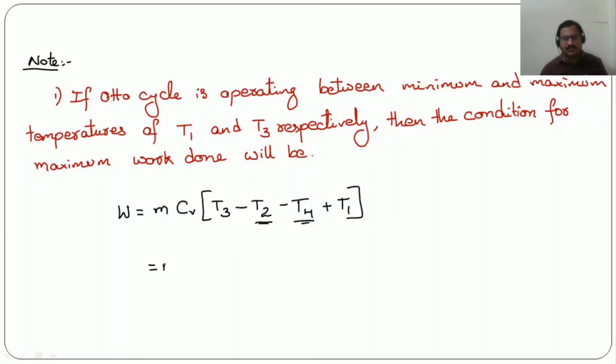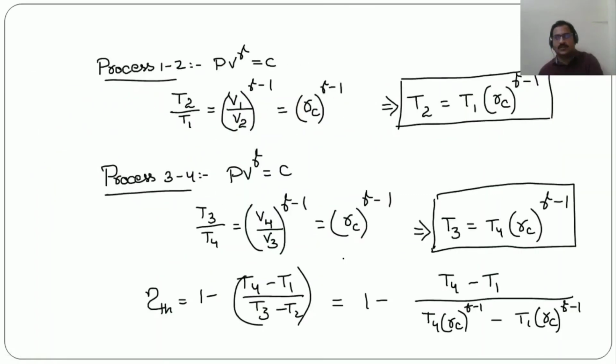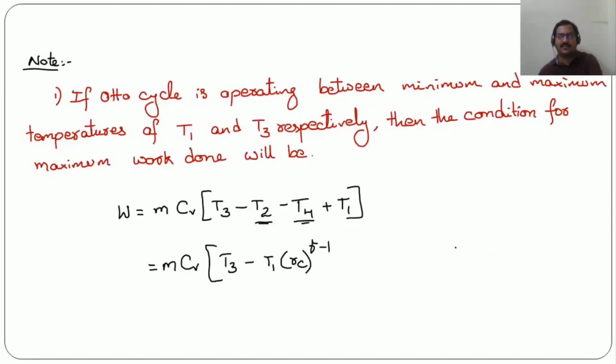For that, we can consider T2 is equal to T1 into rc power gamma minus 1, and T3 by T4 is rc power gamma minus 1. From this, T4 will be T3 by rc power gamma minus 1.